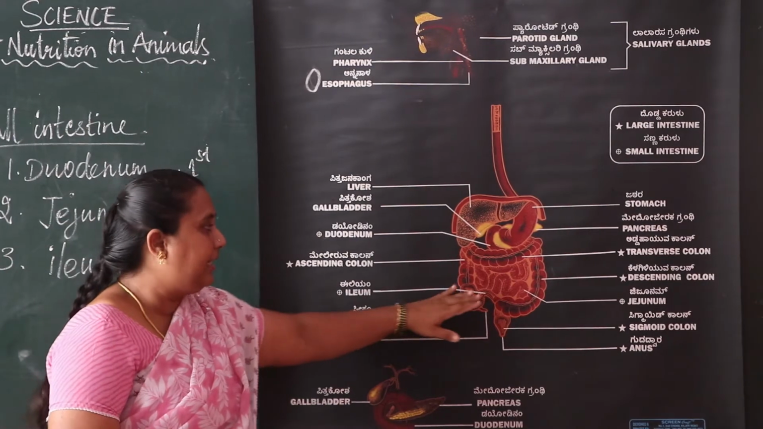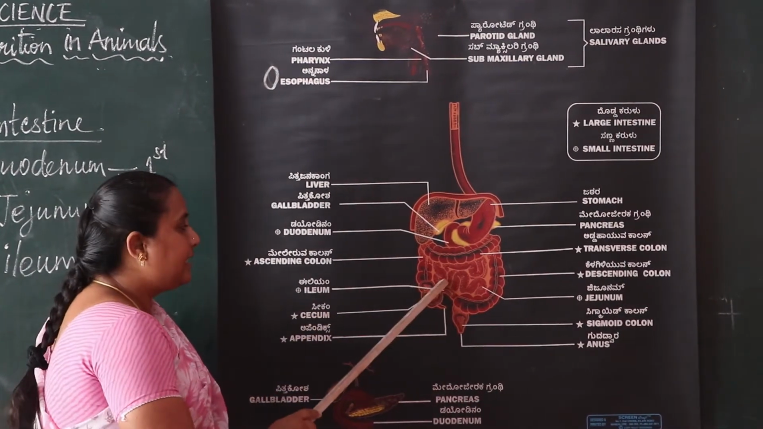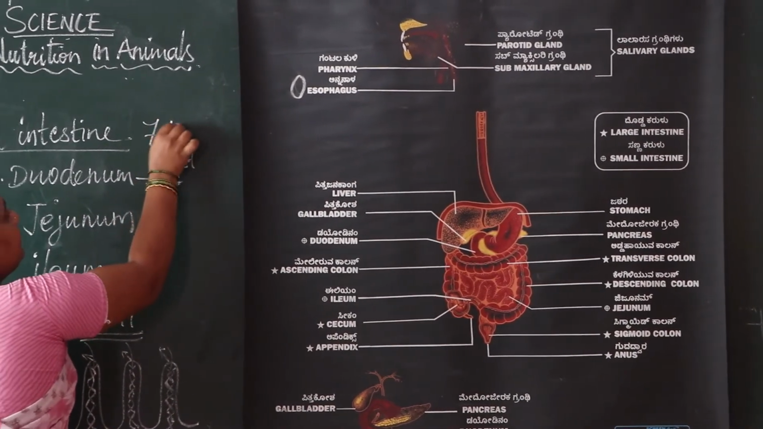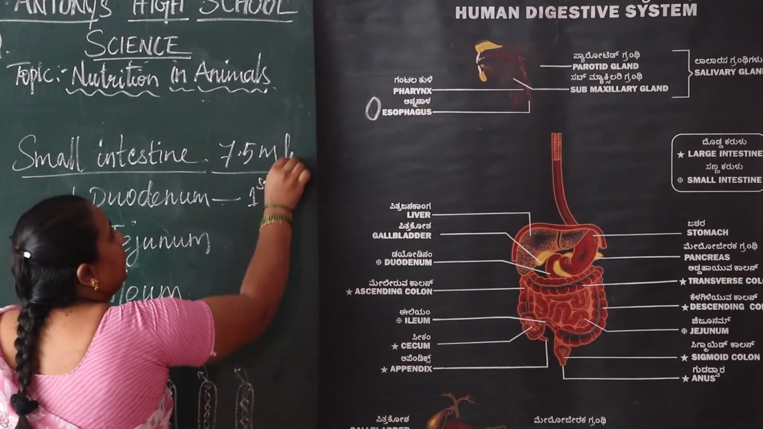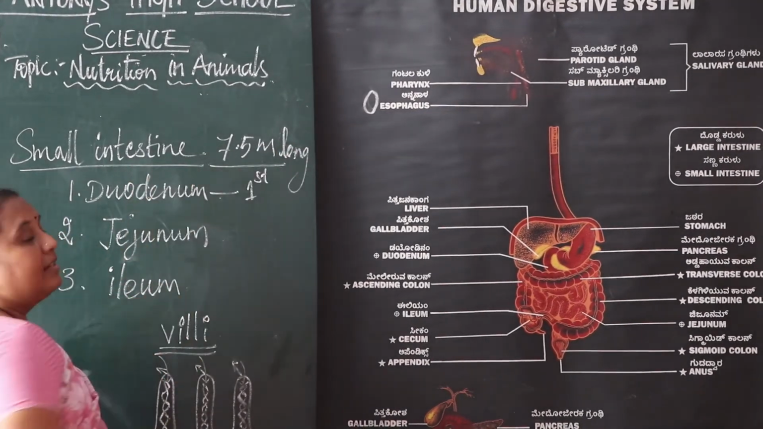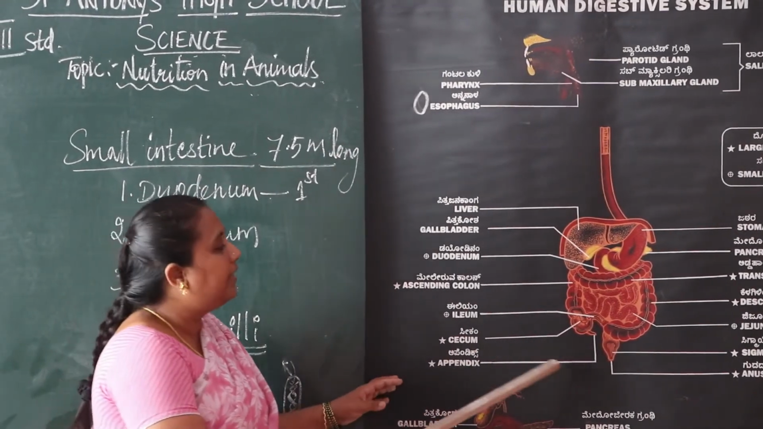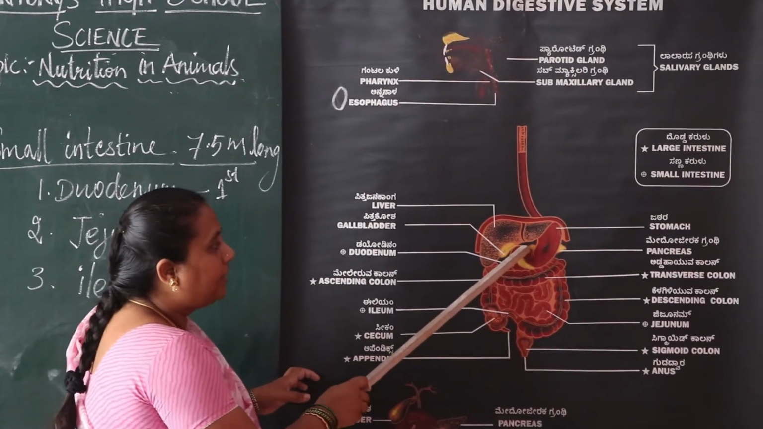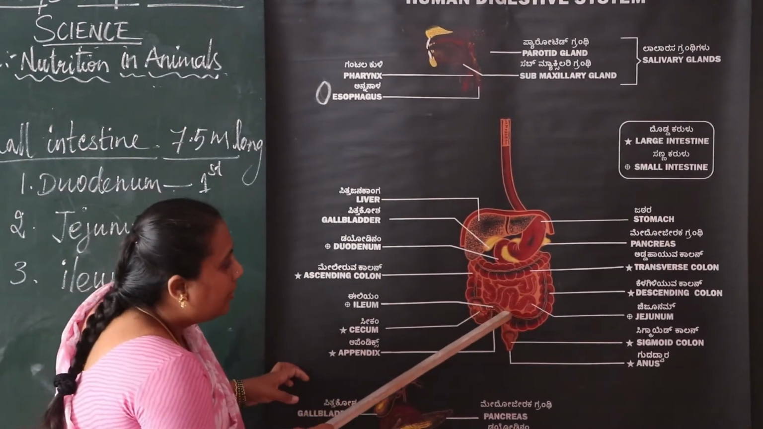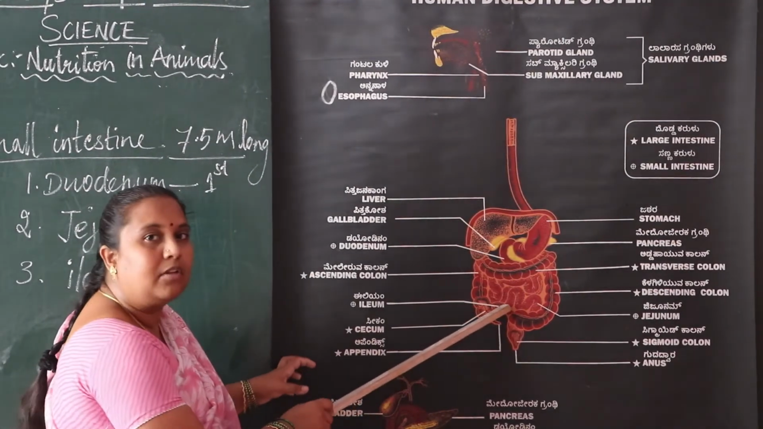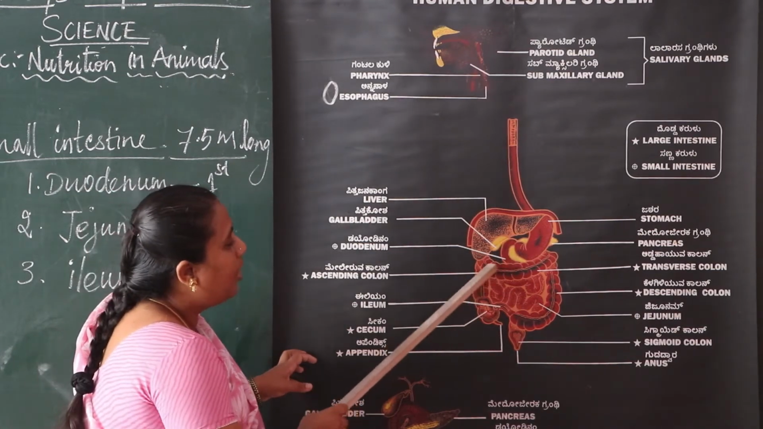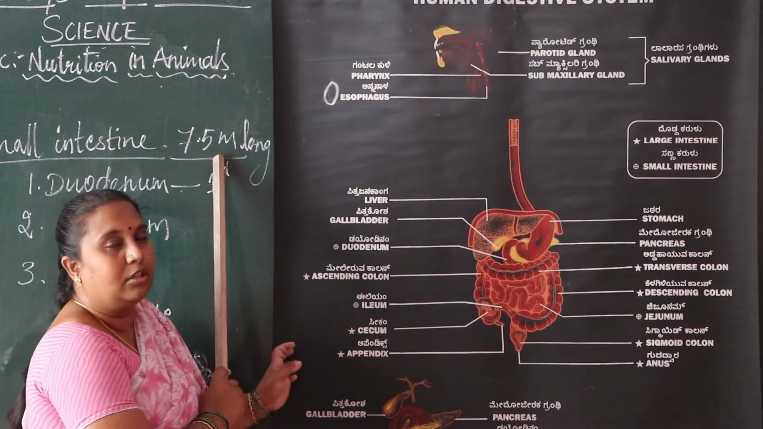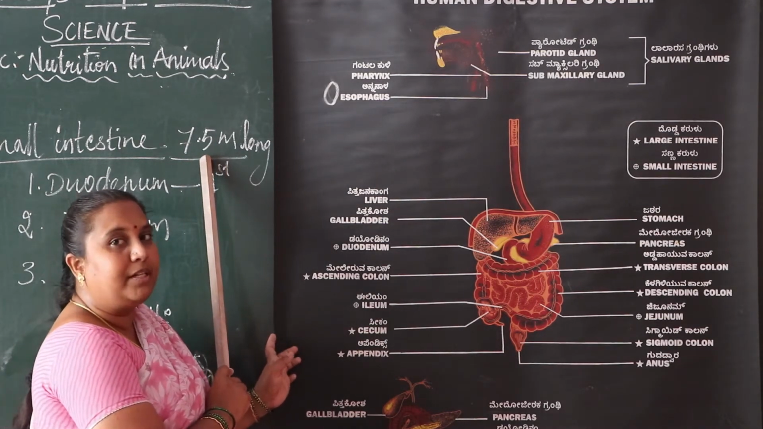This small intestine is nearly 7.5 meters long. From the end part of the stomach to the starting part of the large intestine, the small intestine is nearly 7.5 meters long.